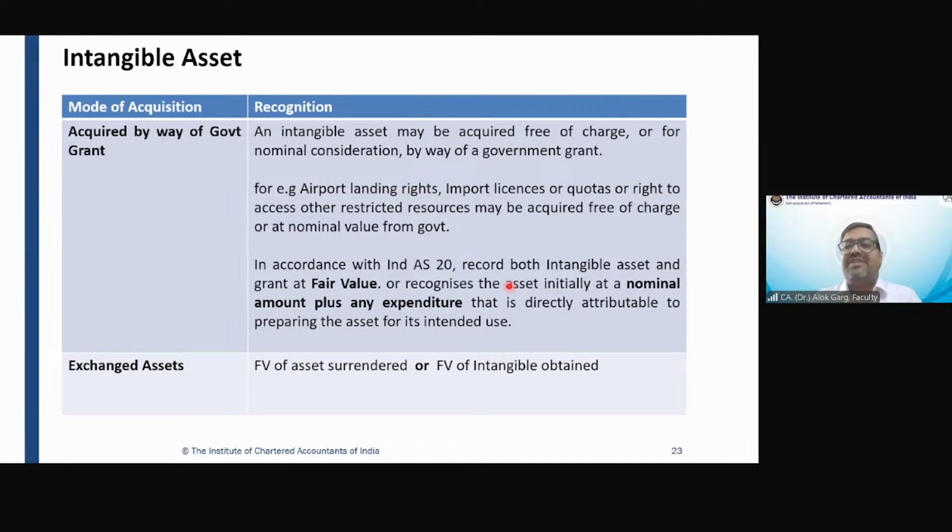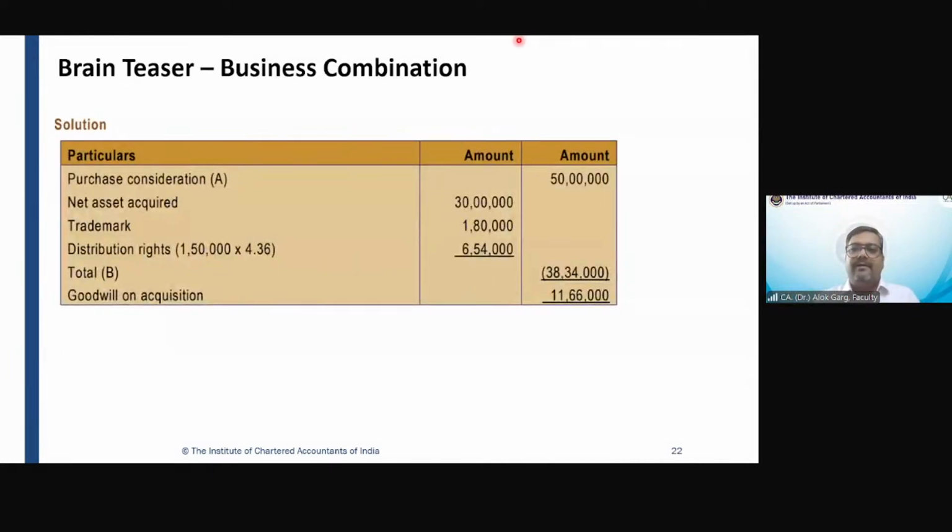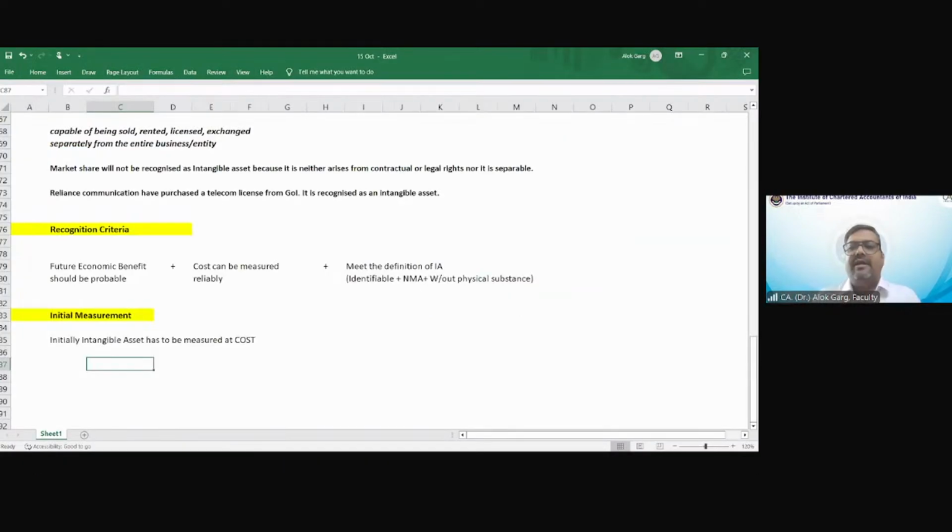Let's go to the exchange of assets. Okay. Now, friends, let me take you to the Excel file. And again, I am repeating the concept which I have explained in Ind AS 16 PPE.